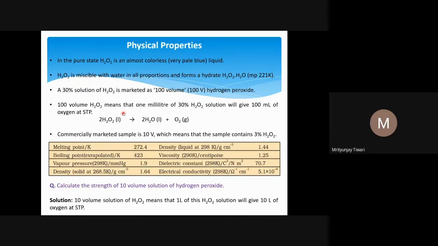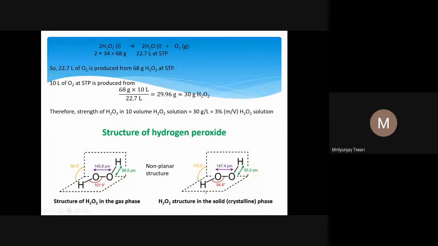Numerical problems from this volume concept: when we do volumetric analysis, we will see this kind of numerical problem, and with that we can also calculate the normality of H2O2. That we'll see in our next class. I'll stop here. Some more numerical problems we'll see in the coming class on the next Saturday.